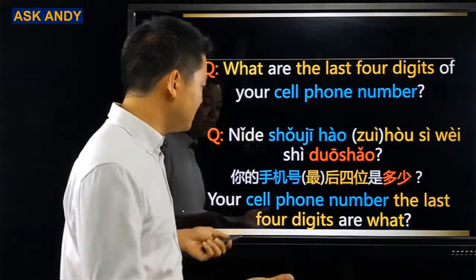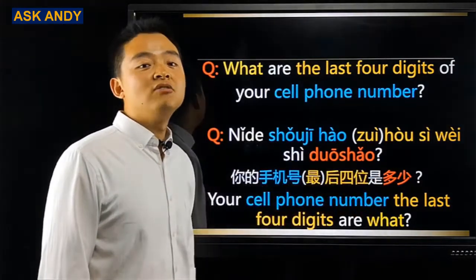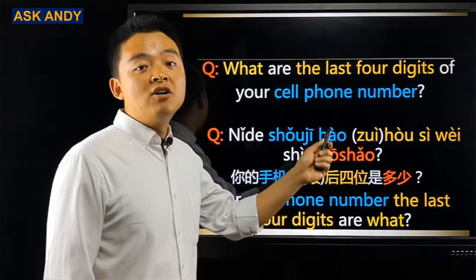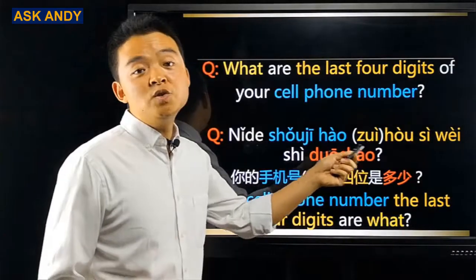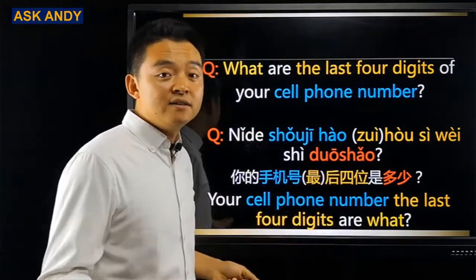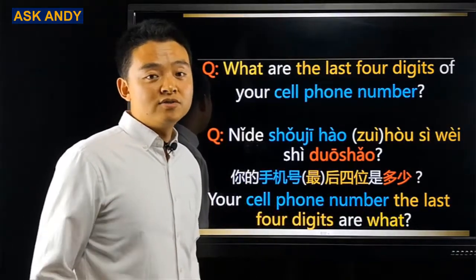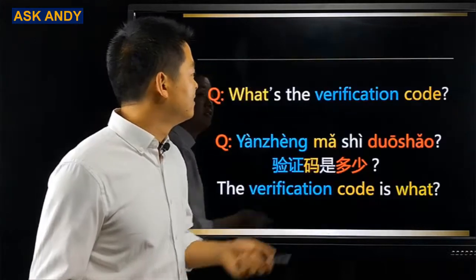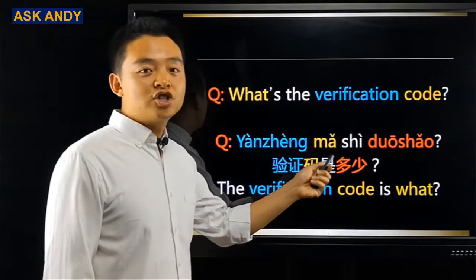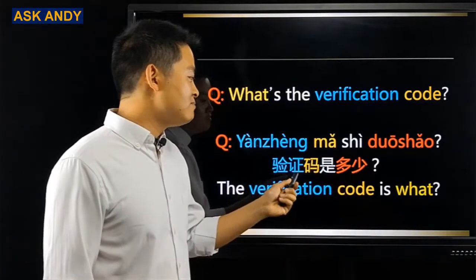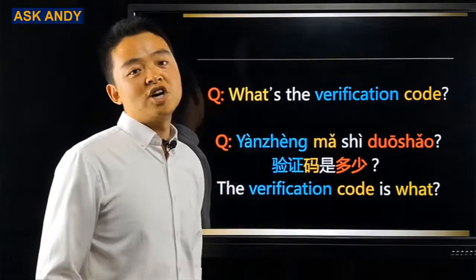How do we say that? That is, 你的手机号后四位是多少? Actually, the 后 here should be 最后, the last. Again, you can see the what here is 多少. Talking about a verification code is a really important question here. What's the verification code? In Chinese it is 验证码是多少? And you can see the what here is 多少.